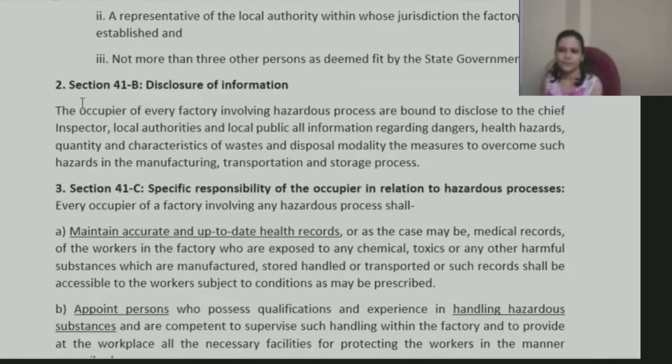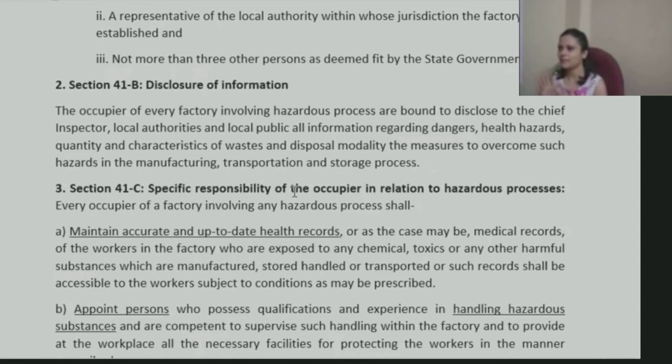Now, the second provision is section 41B. It talks about disclosure of information. The occupier of every factory involving a hazardous process is bound to disclose to the chief inspector, local authorities, and the local public all information regarding dangers, health hazards, quantity and characteristics of waste and its disposal, and the measures to overcome such hazards in the manufacturing, transportation, or storage process.